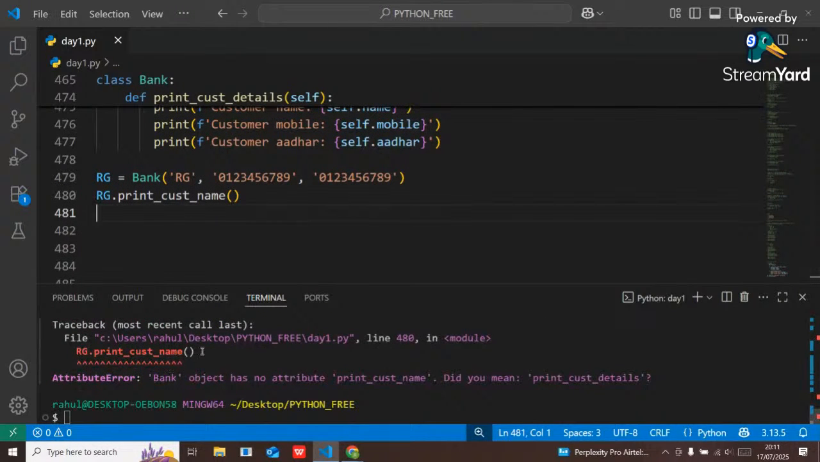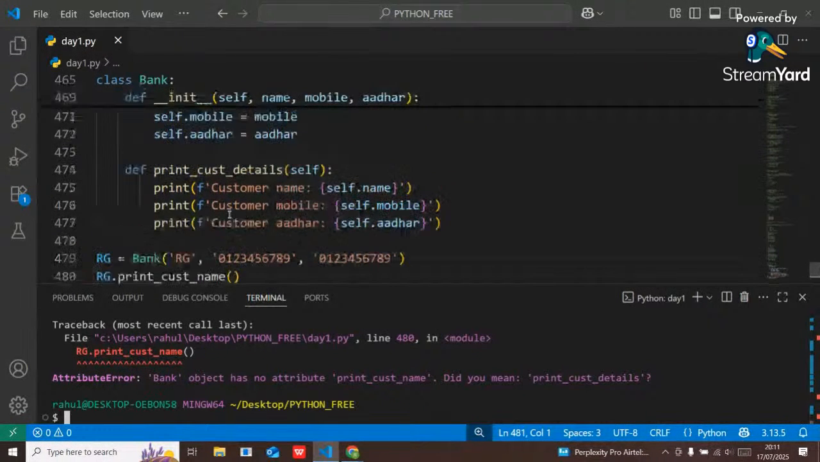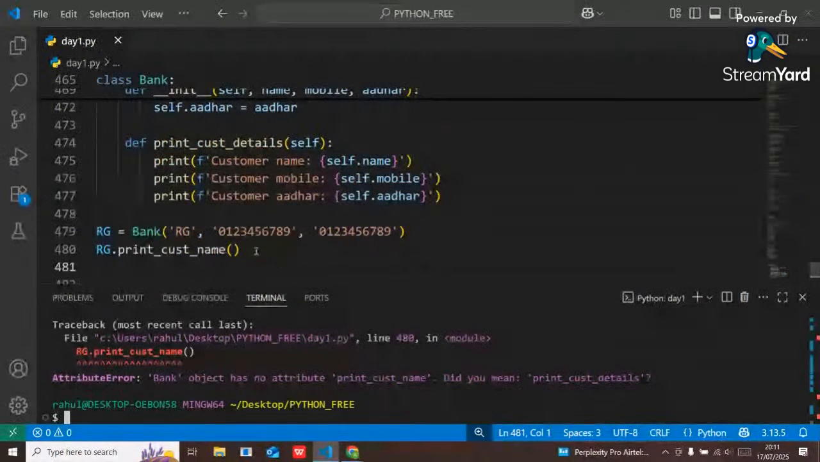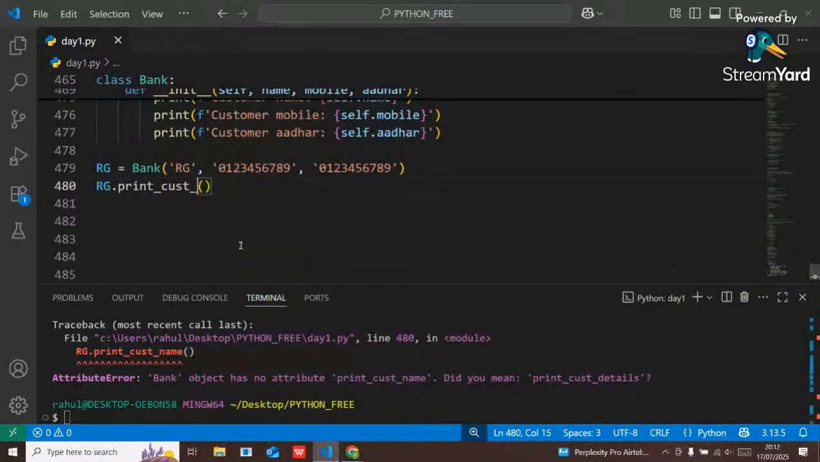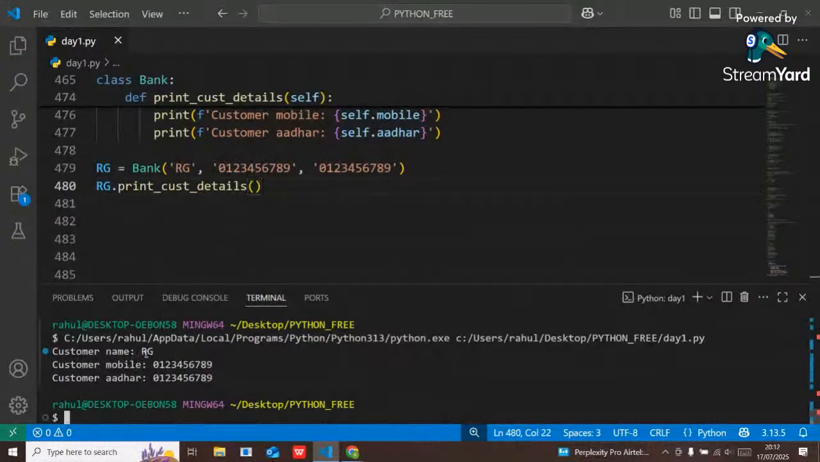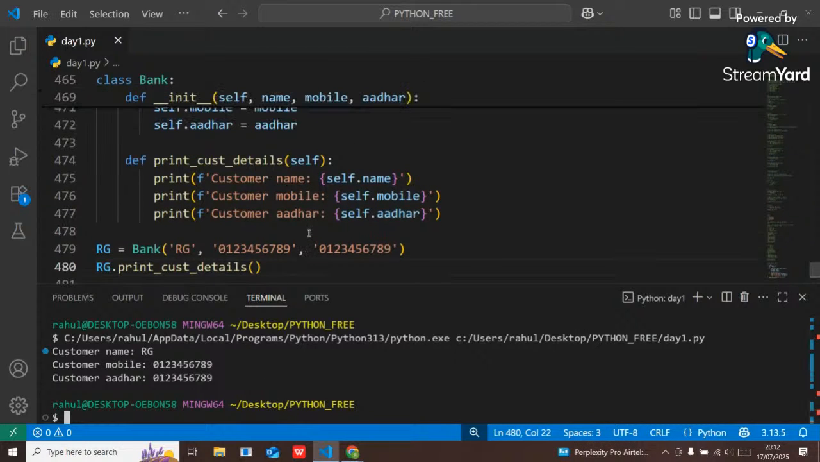Okay, print customer name. What is the error? The bank object has no attribute. Aadhaar, mobile is there, self name. Oh sorry, not name, details will be there, right? If I execute, see the output: customer name RG, mobile number is this, my mobile number, and this is my Aadhaar number, right? Yes, details instead of name. That is my object method.